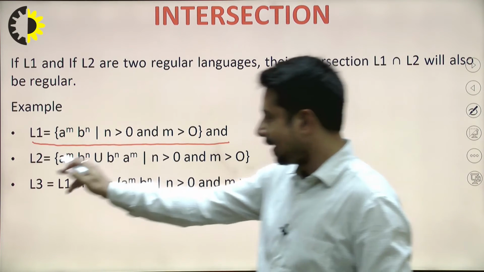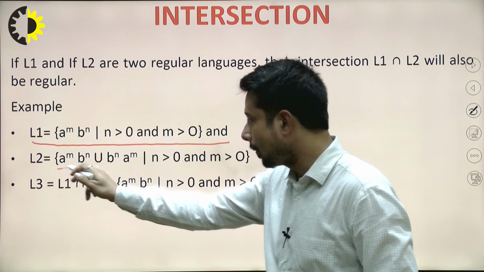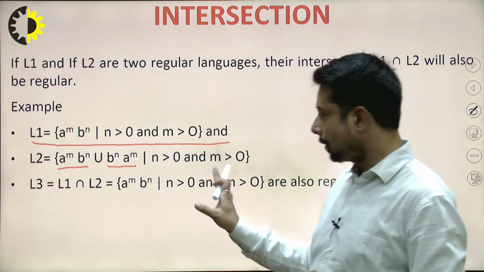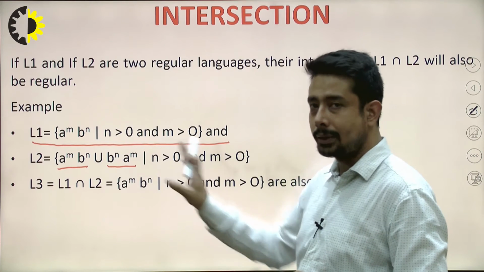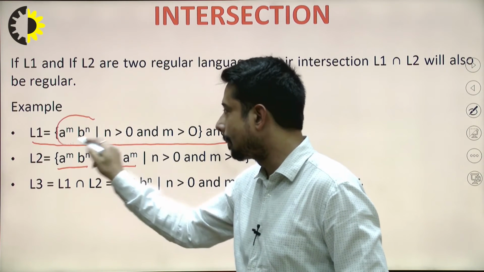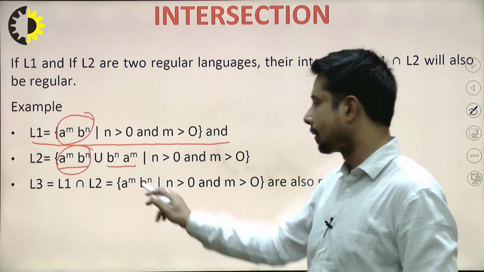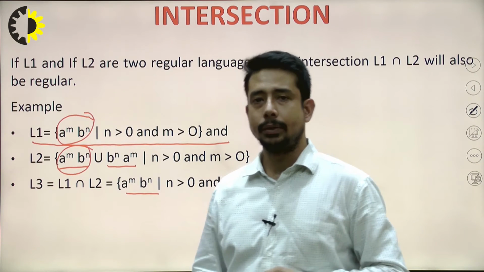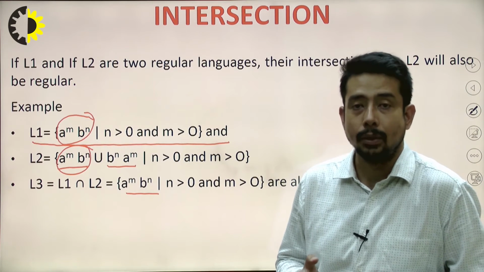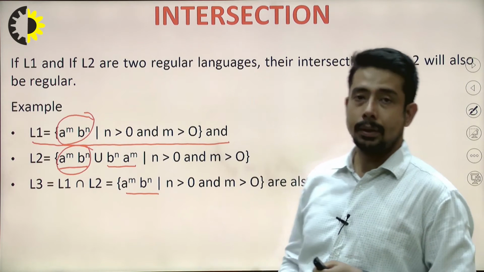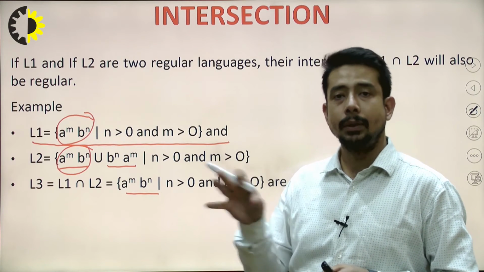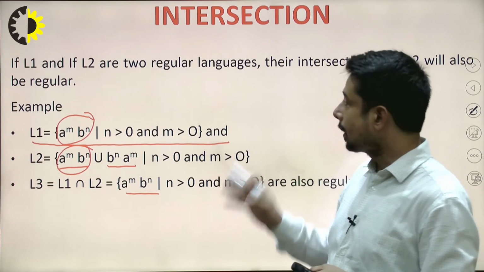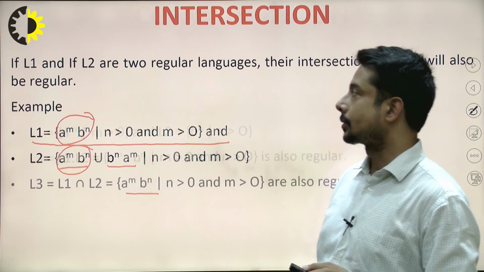Next comes language number 2 here: a to the power m, b to the power n, union b to the power n, a to the power m. If you take the common part of it, or the intersection, definitely what you will get? You will get this particular concept only: a to the power m, b to the power n. So this is already a regular language. So what did we get? For this operator, intersection, we got a particular language which is also accepted by finite automata. Therefore, finite automata is closed under the intersection operator.